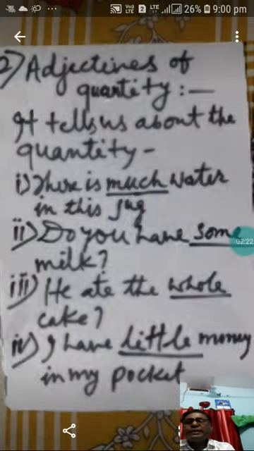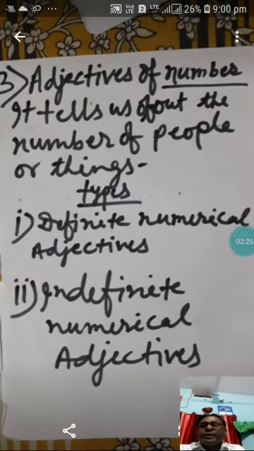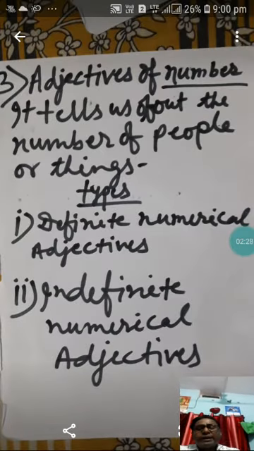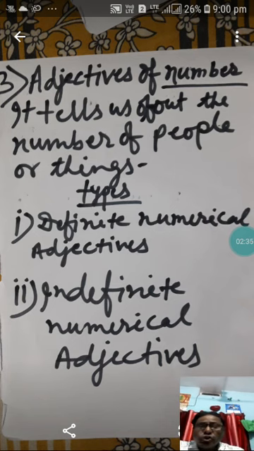Then I had explained to you adjective of number, and adjective of number I had told you is of 2 kinds. One is definite numerical adjective and another is indefinite numerical adjective.